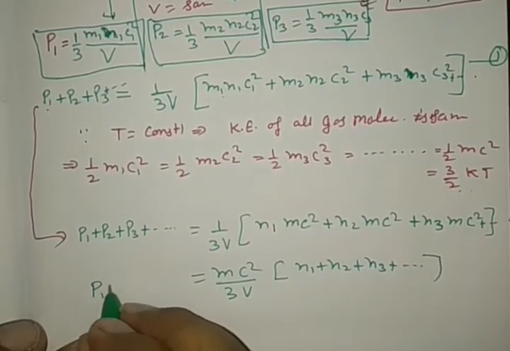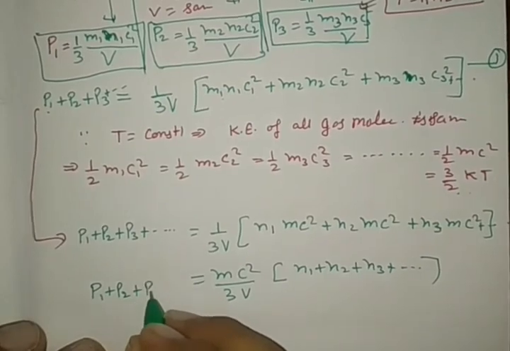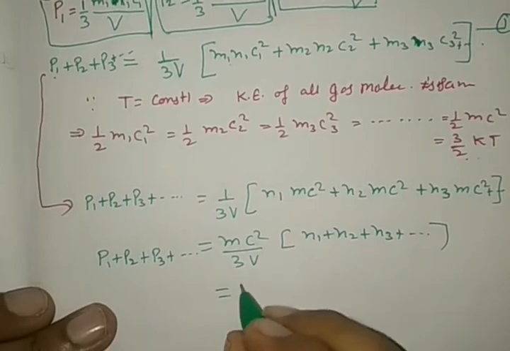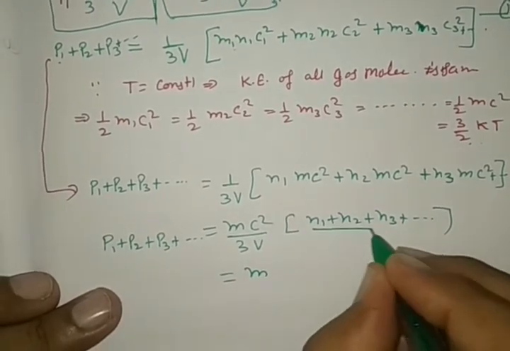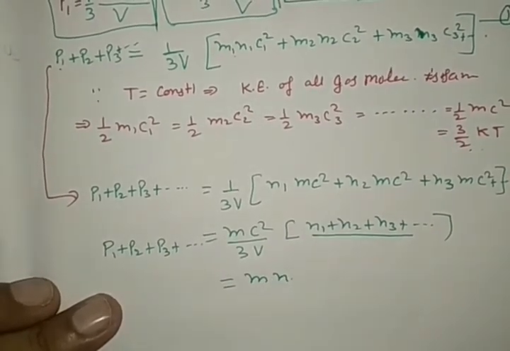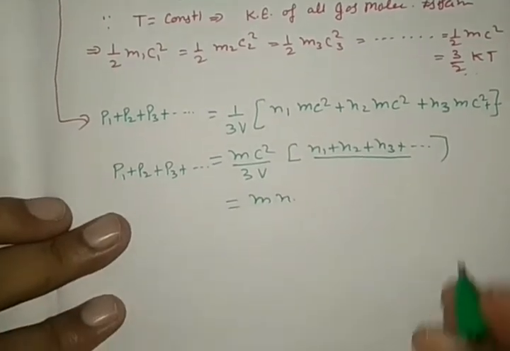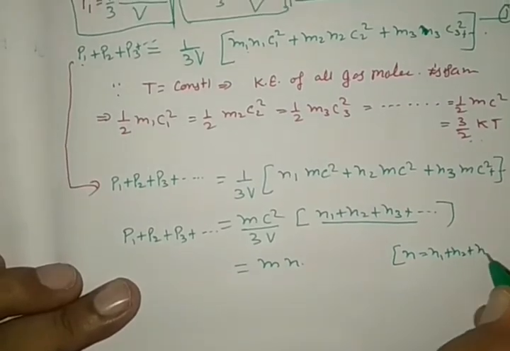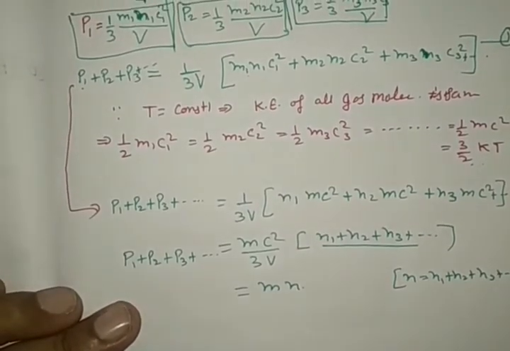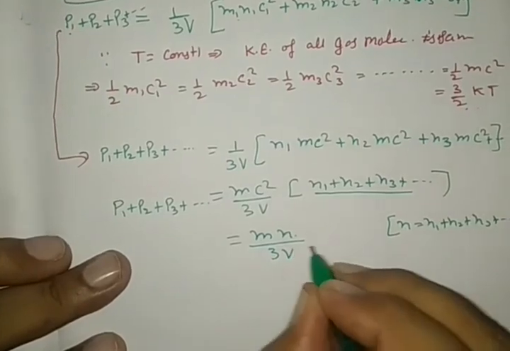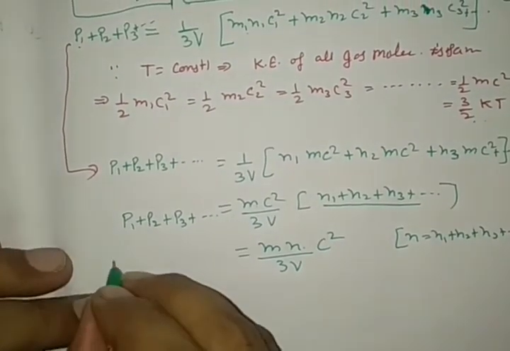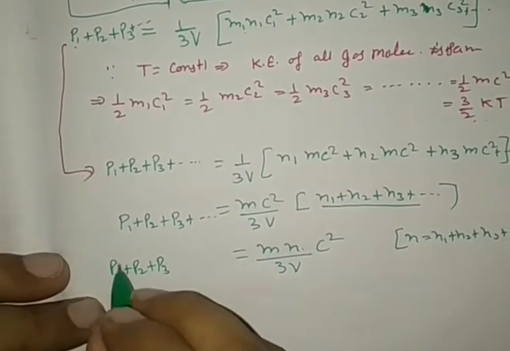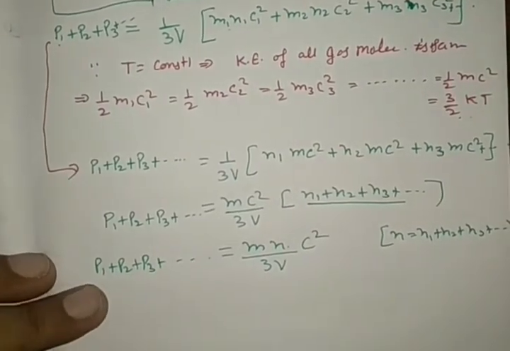See on the left-hand side, P1 plus P2 plus P3 and so on. Suppose this total number of gas molecules is N, where N is equal to N1 plus N2 plus N3 and so on. So we have N M C square by 3V equal to P1 plus P2 plus P3 and so on.